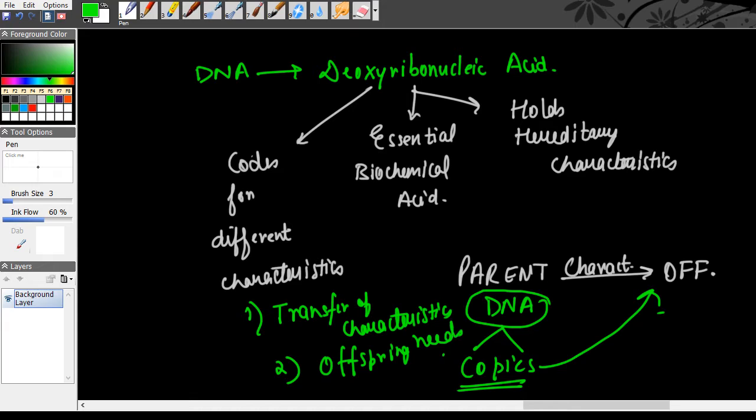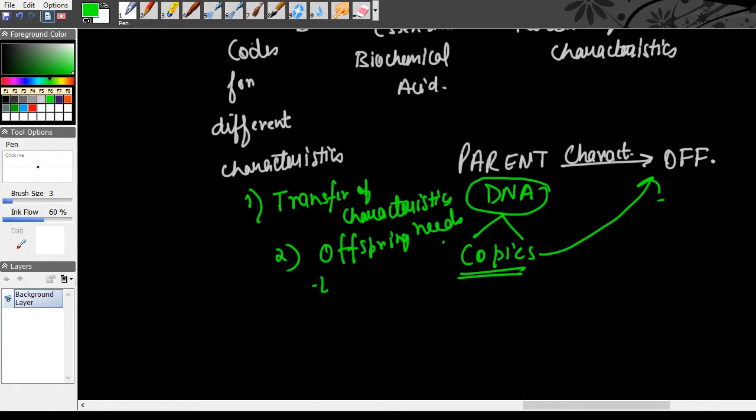Offspring needs to create its own body design, and it can only create this body design by using a source, and DNA is the source for making the proteins which enables an organism to create its own body design, right?